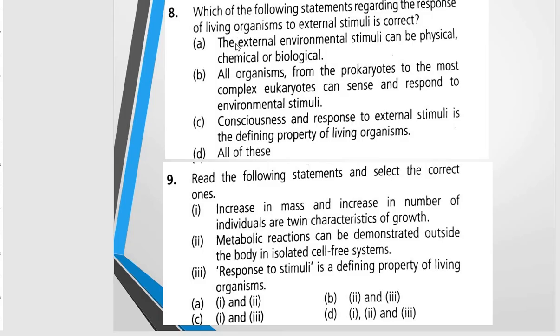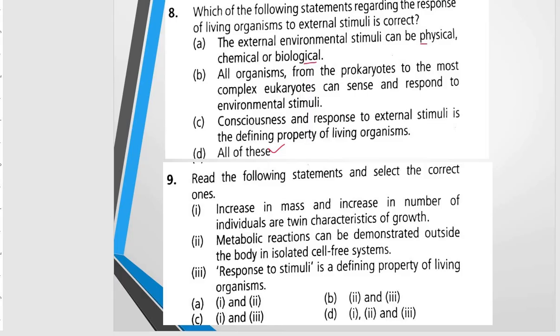So all the three statements, A, B, and C, are correct for control and coordination in living organisms. And therefore, the correct option will be D, all of these. Because stimuli can be physical, chemical, or biological. All living organisms are able to respond, and consciousness and response to external stimuli is the defining property of living organisms.